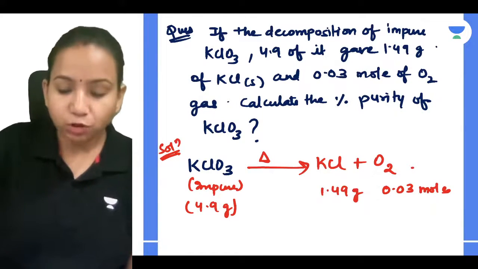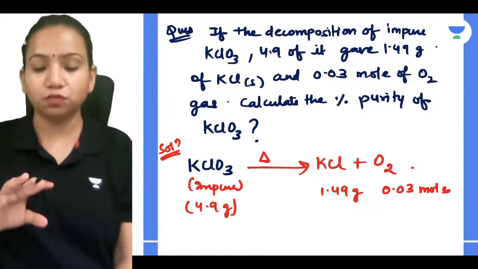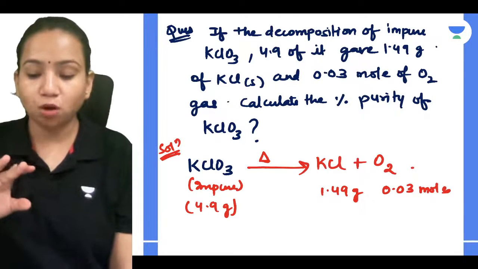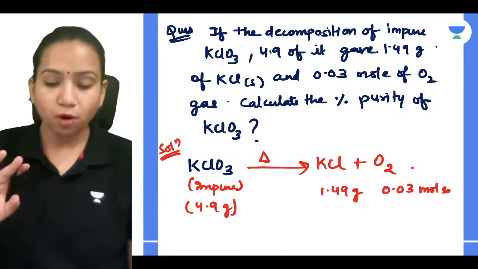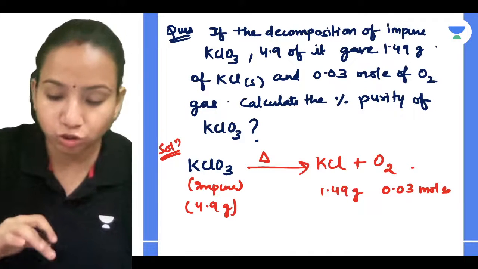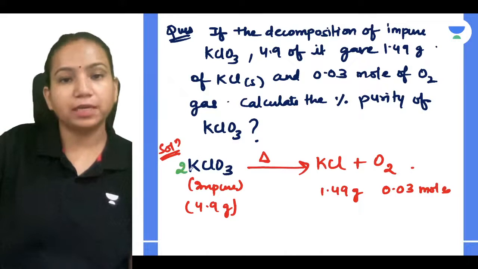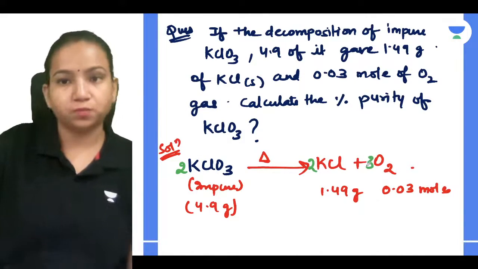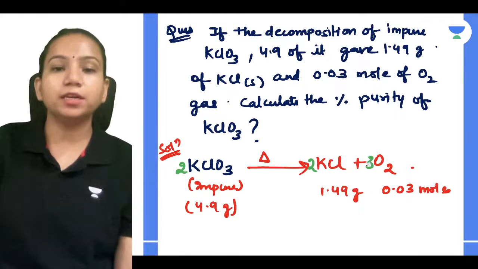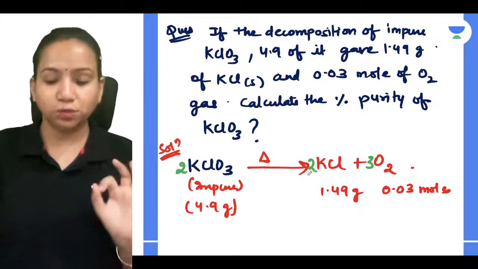No. Whenever you get any equation, you have to remember that everything is going to follow the law of conservation of mass. And if it follows the law of conservation of mass, you have to balance the equation. The equation should be balanced. So what will be the balanced form of it? You will write 2 KClO3 gives 2 KCl plus 3 O2. This is the equation we have interpreted.